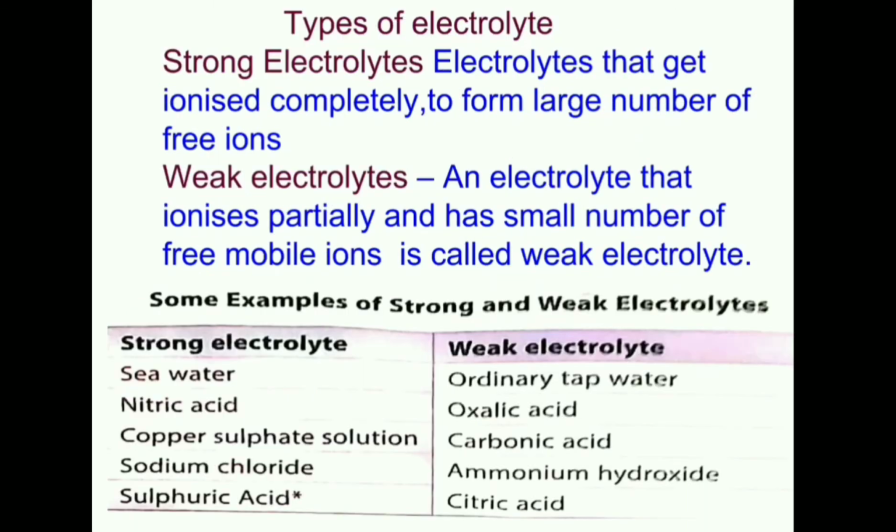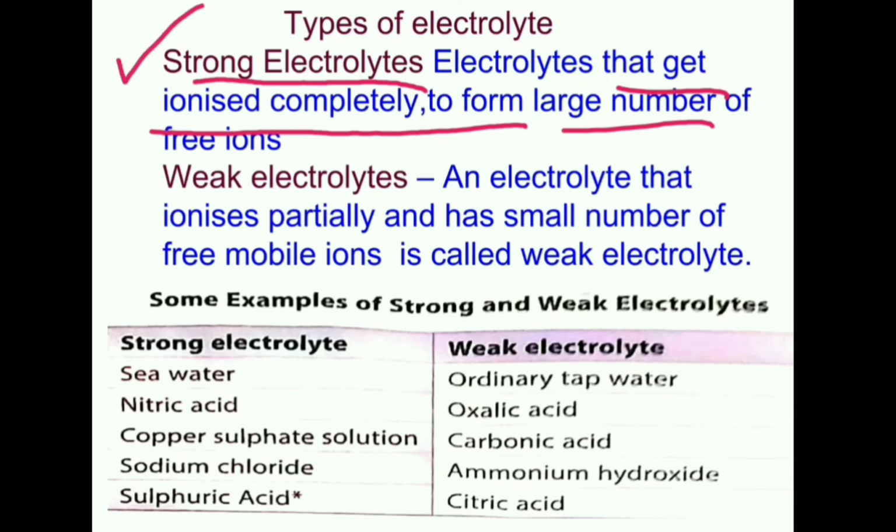Now we have got two categories of electrolytes on the basis of the number of ions formed. We have got two types of electrolyte. The one is a strong electrolyte, means the solution that gets completely ionized, जिसमें लार्ज नंबर ऑफ आयंस बनते हैं और वो सोल्यूशन कंप्लीटली आयनाइज हो जाता है, उसको हम कहते हैं स्ट्रॉन्ग इलेक्ट्रोलाइट.